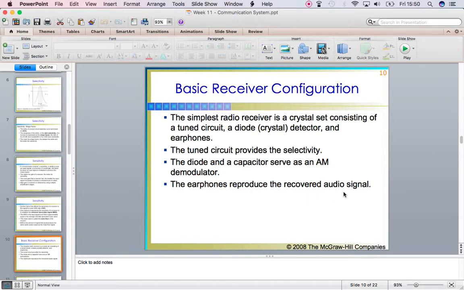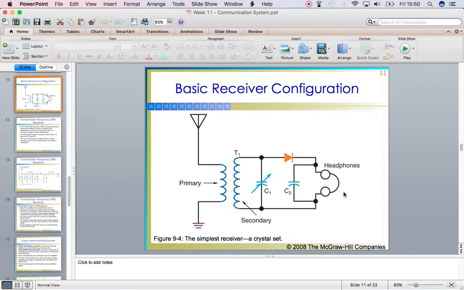So in order to understand that in a diagrammatical way, we have this figure over here. In this you can see we have an antenna. This is overall a receiver. The antenna is receiving some signal which can be AM, FM or PM signal, and then we have a transformer here, and this transformer with this variable capacitor forms a tuned circuit, and it decides which kind of signal we have to receive, what should be the frequency of the signal which we have to receive.